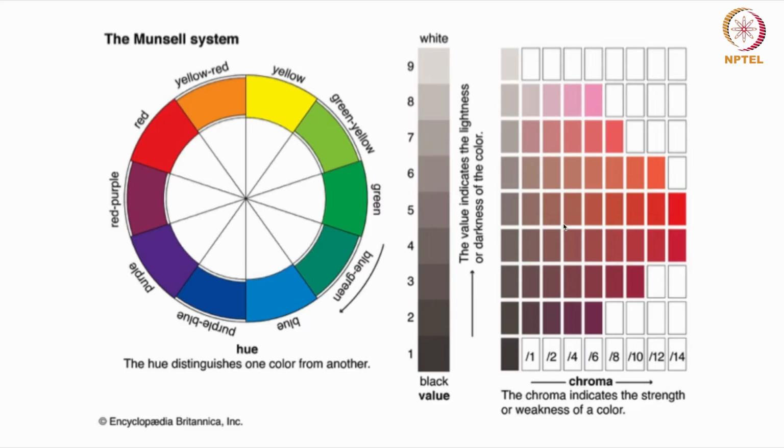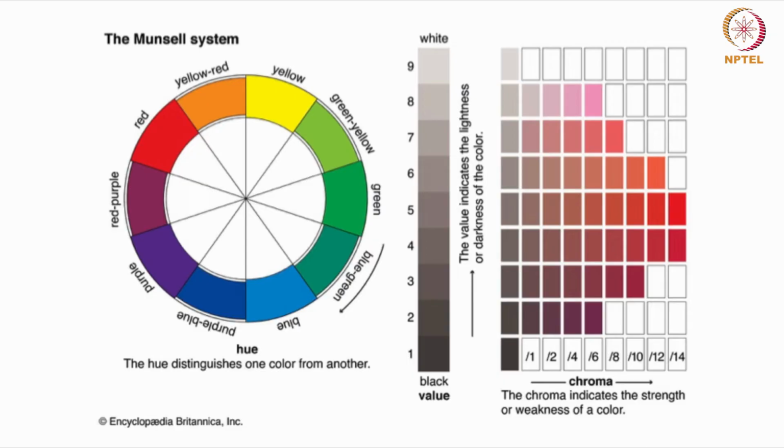In color theory, the third one is chroma, which refers to the intensity or purity of a color. Okay, so if you look at this side, this is the higher intensity and purest color, and this is the dull version of it. So it describes how vivid or saturated a color appears.